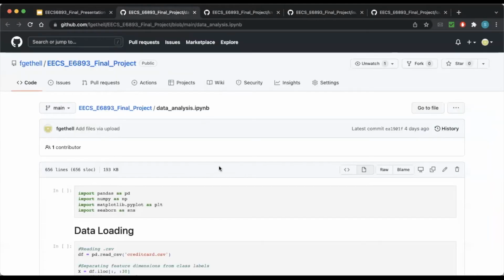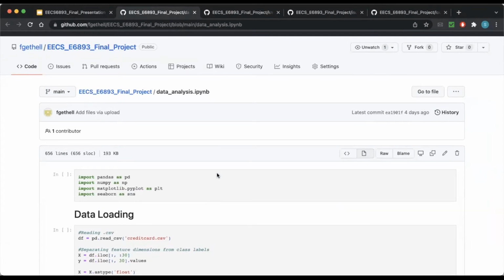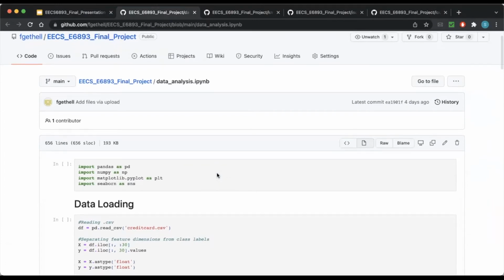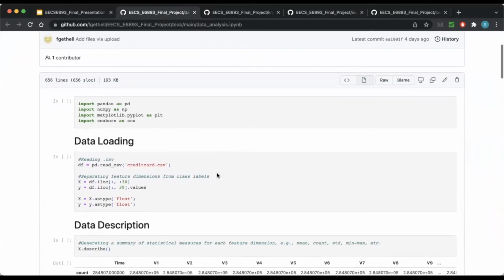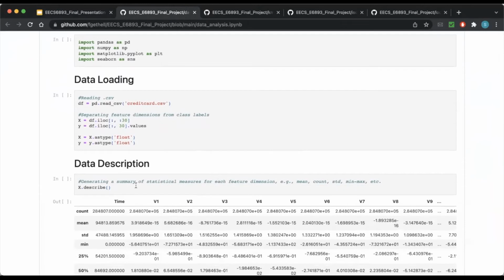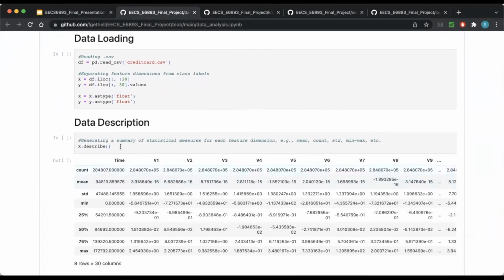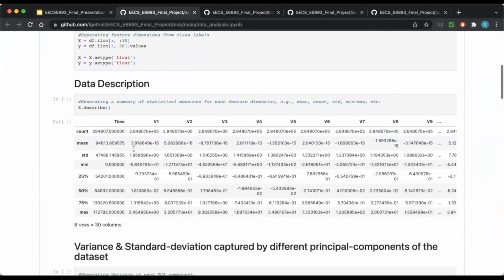Moving on to the demo of our project, since the learning process takes some time, we have already generated results in the form of a Jupyter Notebook. So let's quickly go through these. Starting with the exploratory data analysis, we perform data loading and get the description of our dataset using the dataframe.describe function. It generates a list of various parameters like count, mean, standard deviation, etc.